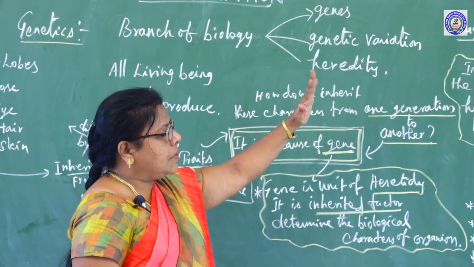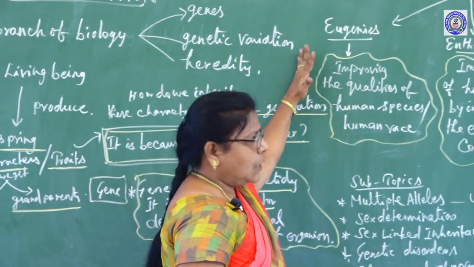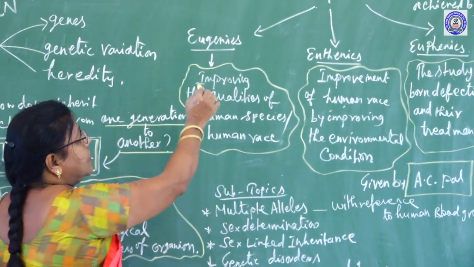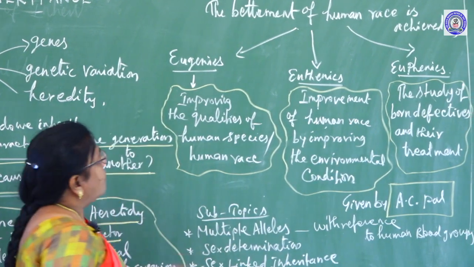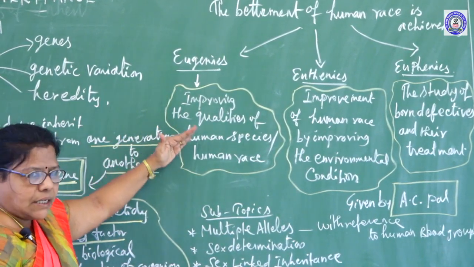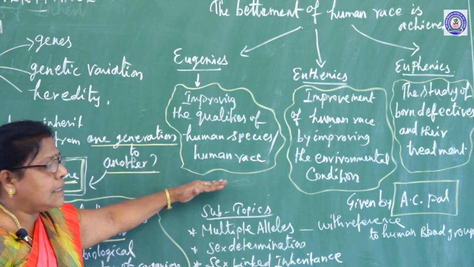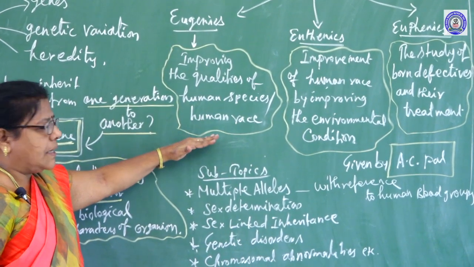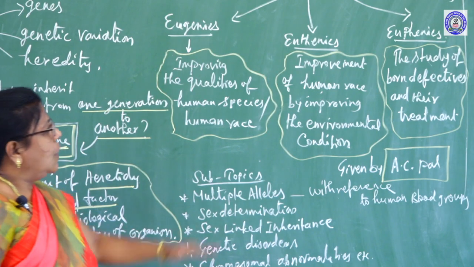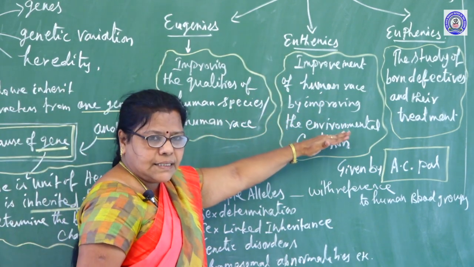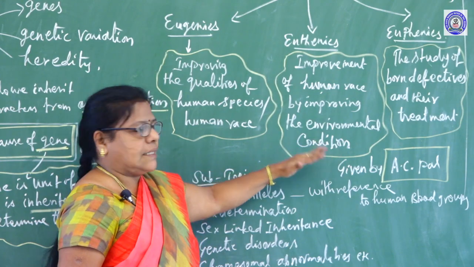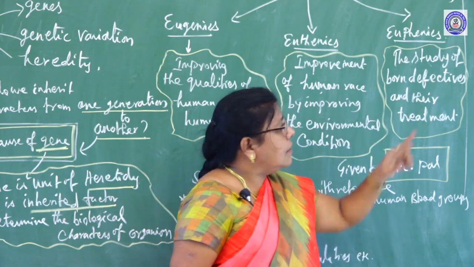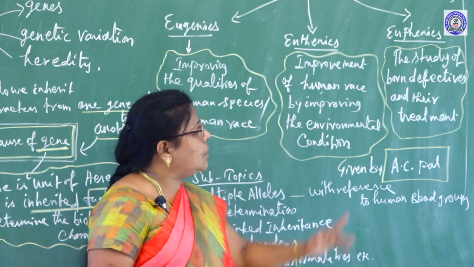The betterment of the human race is achieved by eugenics, euthenics and euphenics. What is eugenics? Improving the quality of the human race or human population is called eugenics. Euthenics means improvement of the human race by improving the environmental conditions. Euphenics means study of born defectives and their treatment.